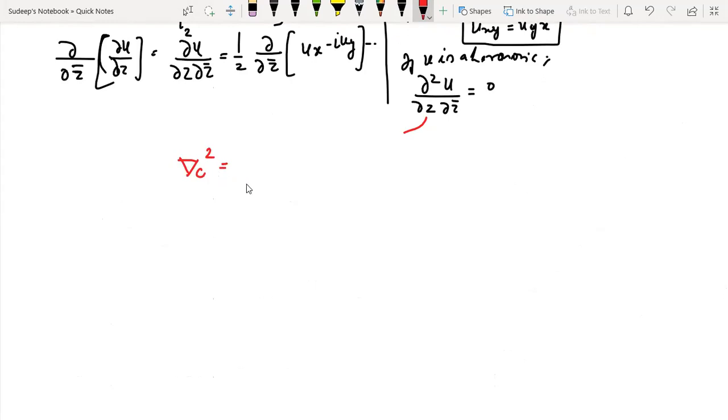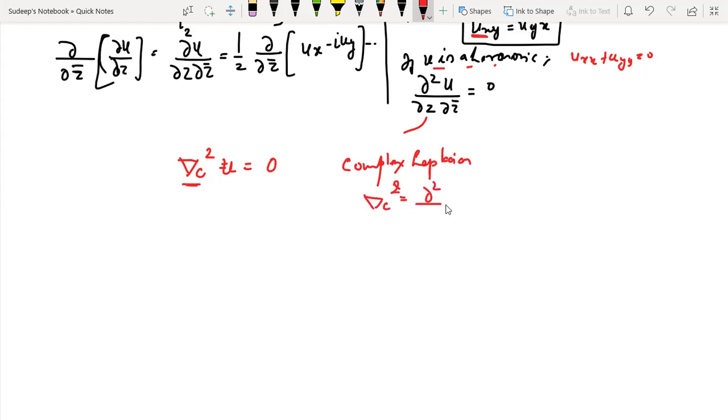What is del square u? Del square u would be equal to 0, provided u is harmonic. If u is harmonic, then uxx plus uyy would be 0. And if that is the case, then del square c u is equal to 0. And this del square c is called the complex Laplacian. So what is a complex Laplacian? Nothing but this. That is, I can write it as del square del z bar. So this is what is referred to as the complex Laplacian.